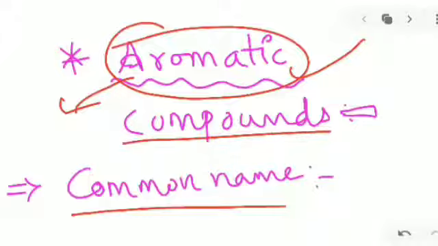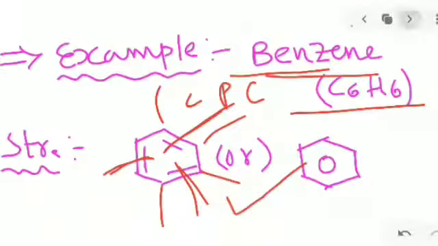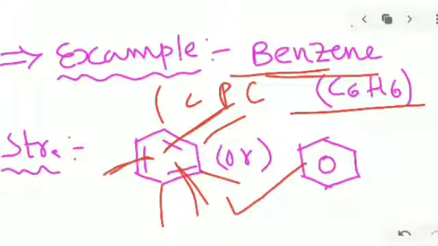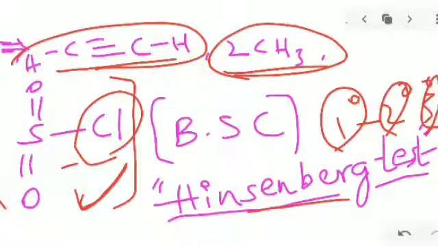So these are today's sections, and it is very important to know common names and aromatic compounds. Finally, I hope all of you understand this well. It is very easy to name compounds with substituents added to benzene. These are very important compounds and functional groups also.